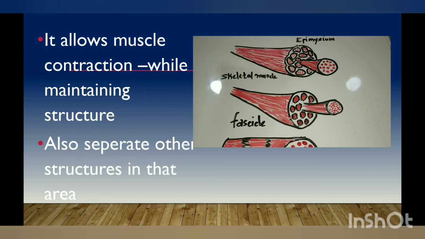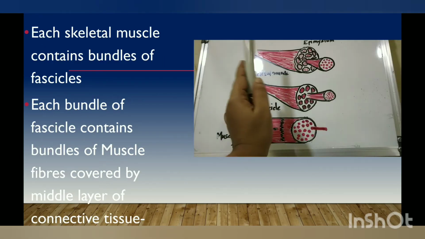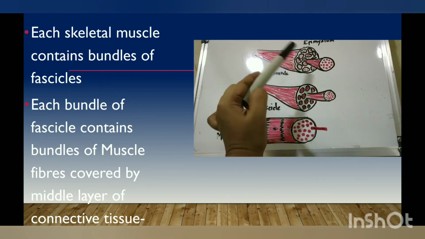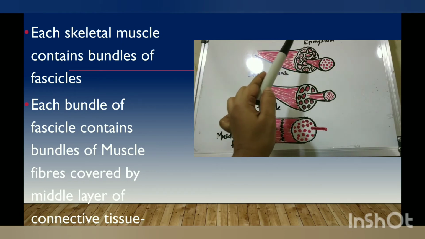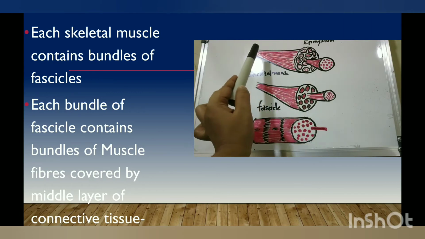That is, a muscle may be surrounded by other organs, tissues, etc. So epimysium separates other organs and tissues from muscles. Now we will discuss the muscle structure in detail. We have already discussed that epimysium is a dense sheath of connective tissue that covers each muscle.